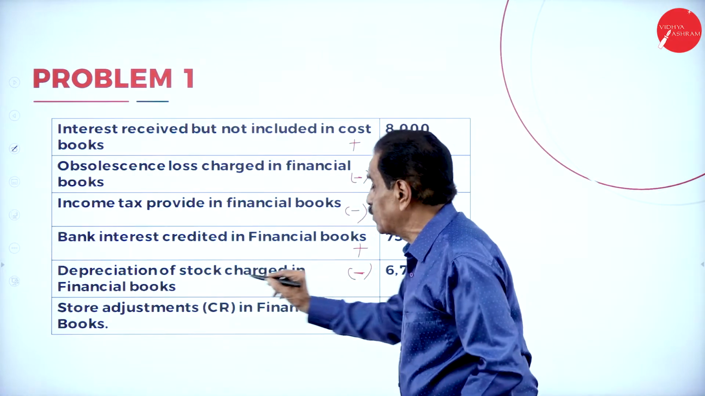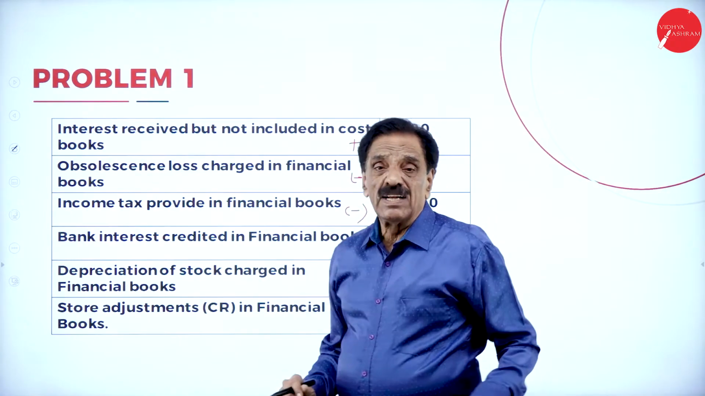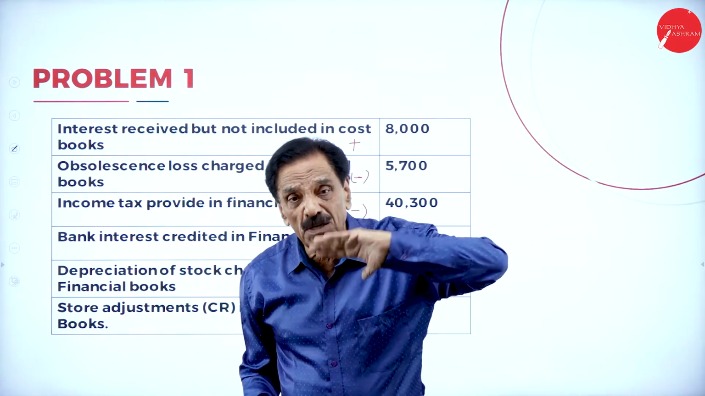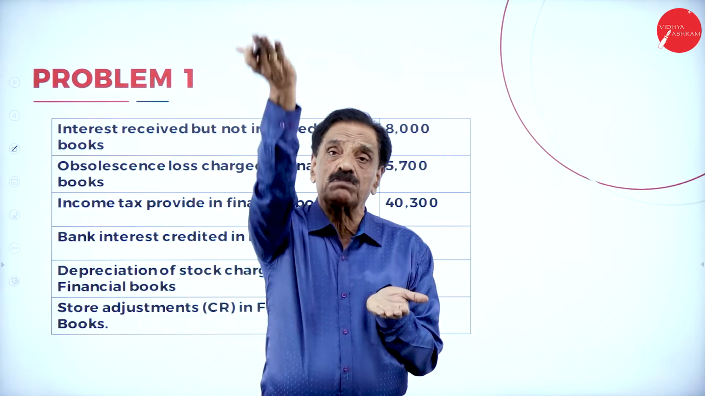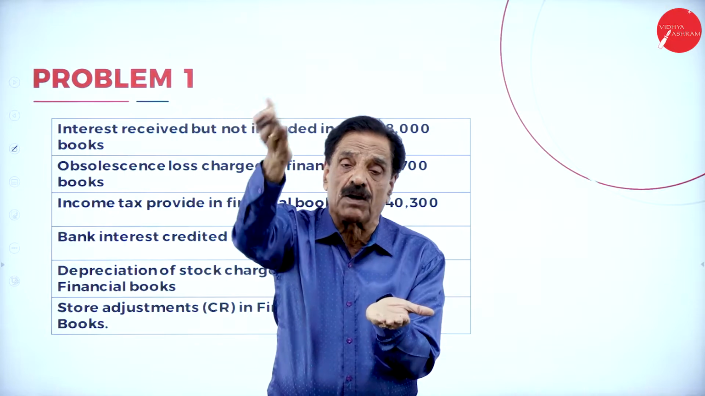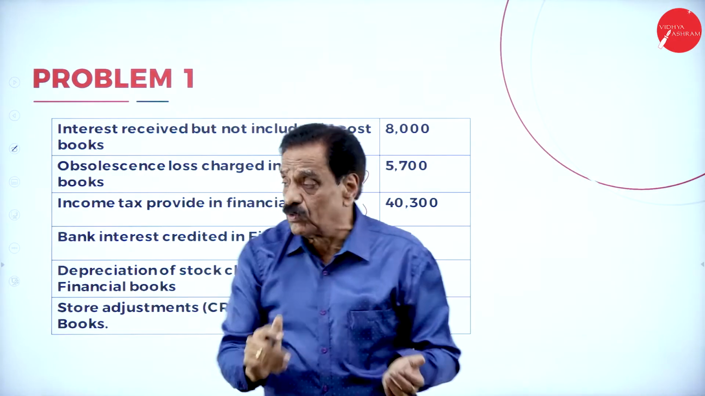Then depreciation of stock charged in the financial book, 6,000. Depreciation is charged in the financial books only, which means their profit will reduce. No entry in the cost book. So the cost book shows more profit, financial shows less profit. Reduce the cost book also.